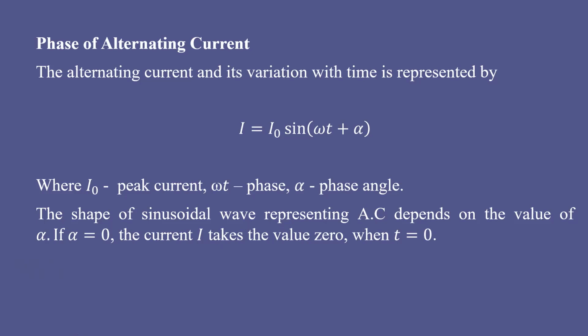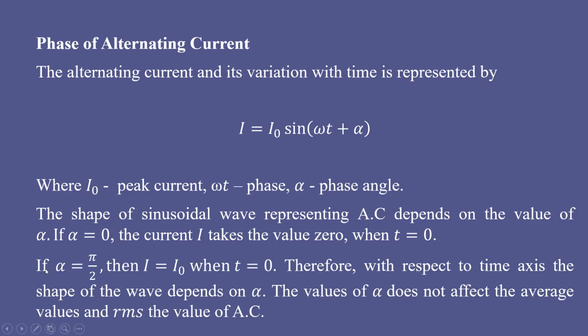If omega t plus alpha is the same for two signals, then we say that the two AC signals are in phase. That means they have the same phase angle. If the difference between phase angles is 90 degrees, then we say there is a phase difference of 90 degrees between those two AC signals. So the phase angle decides the phase difference between two signals. You can compare the two signals based on the phase angle. That phase represents the shape of the sinusoidal wave representing the alternating current.